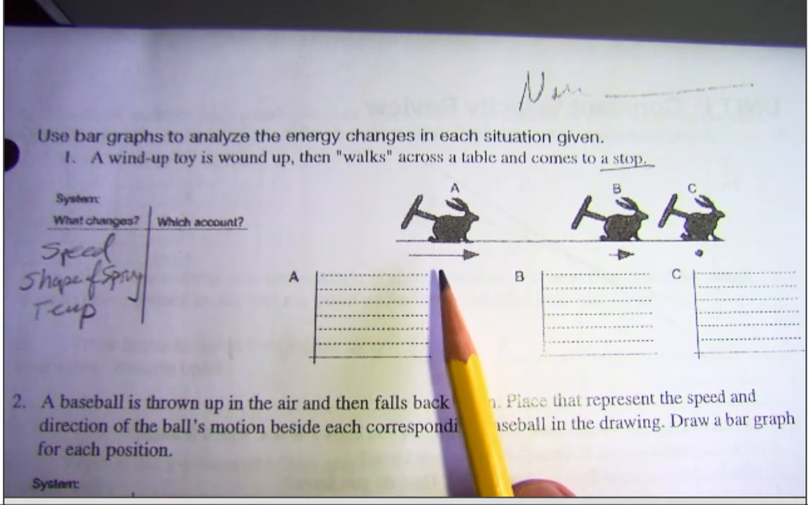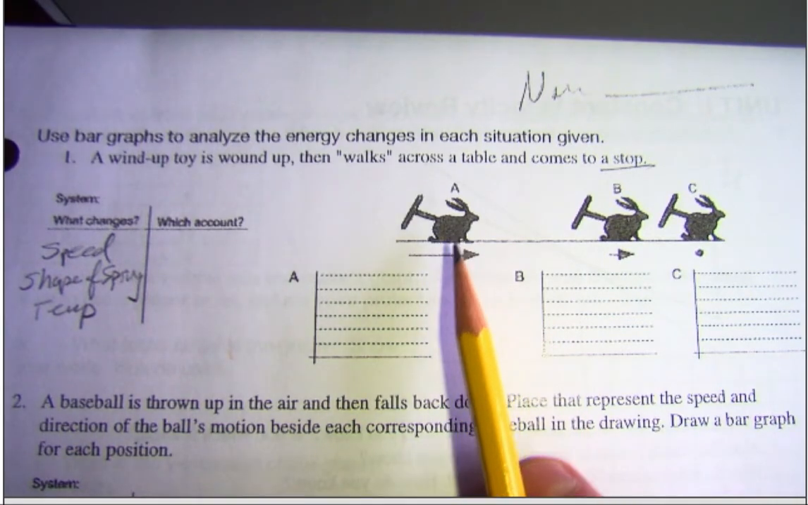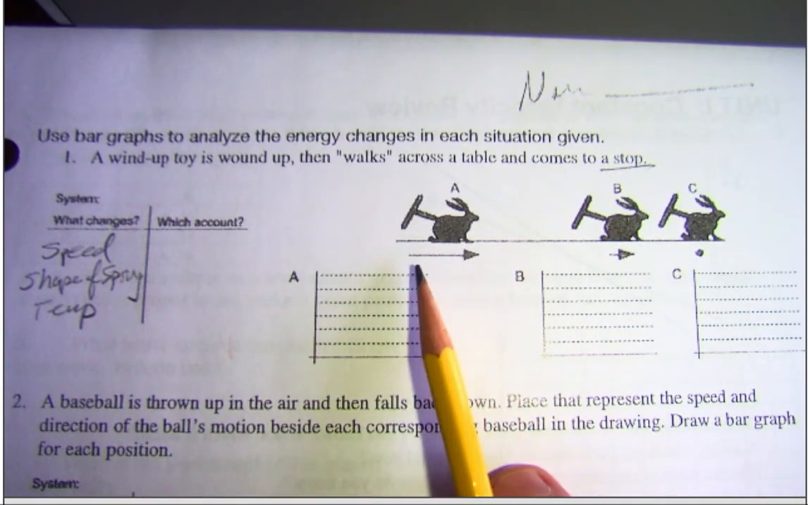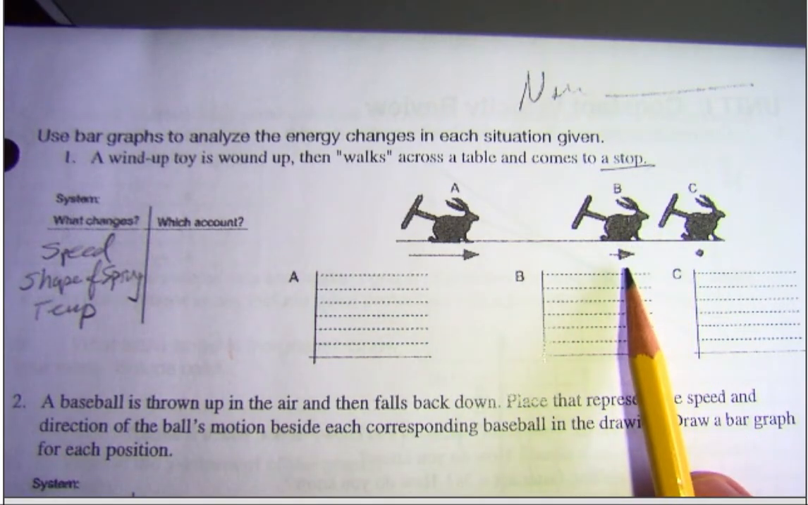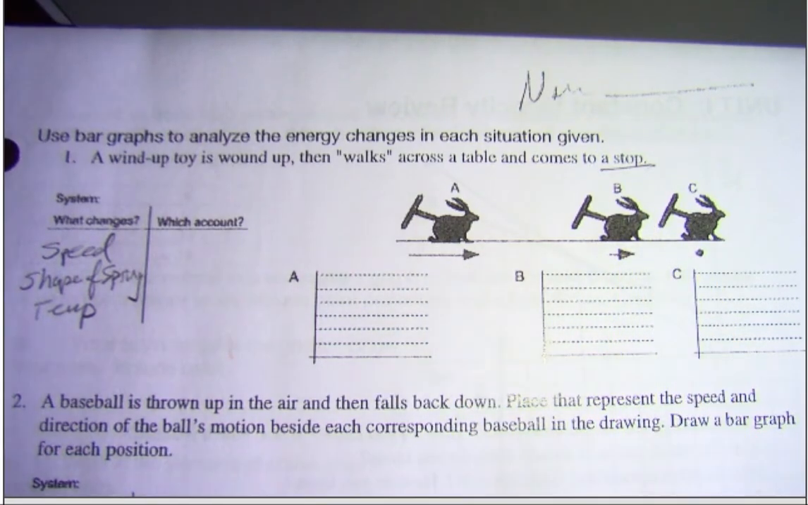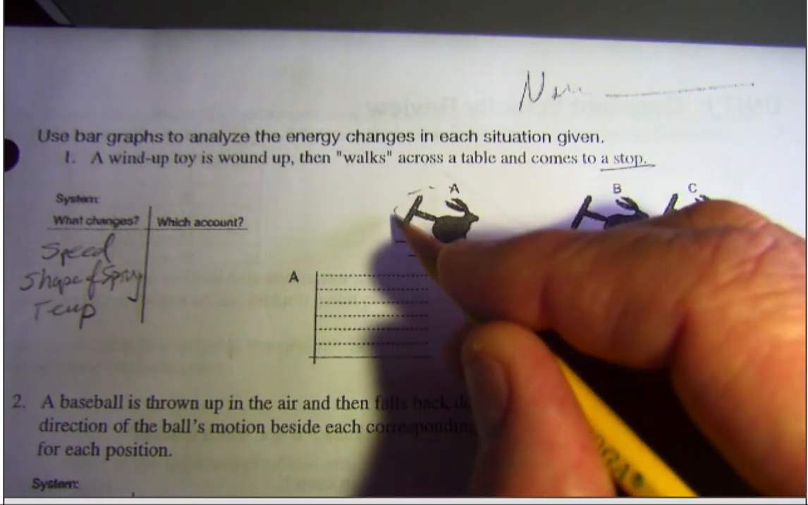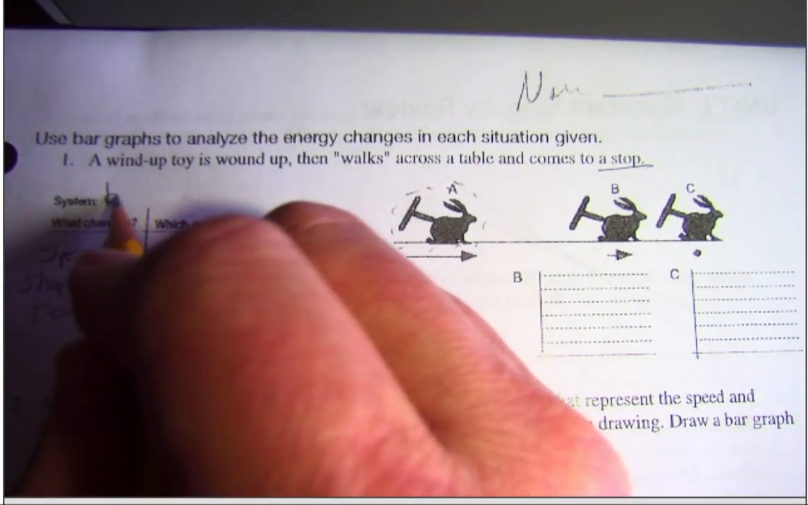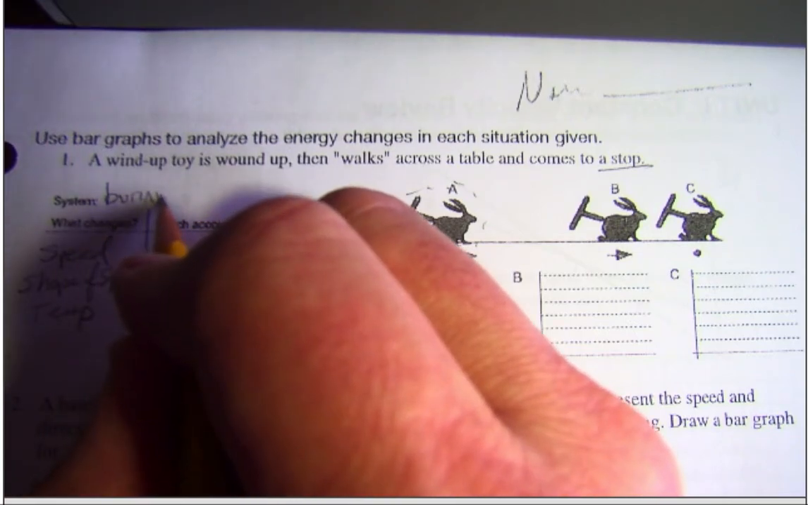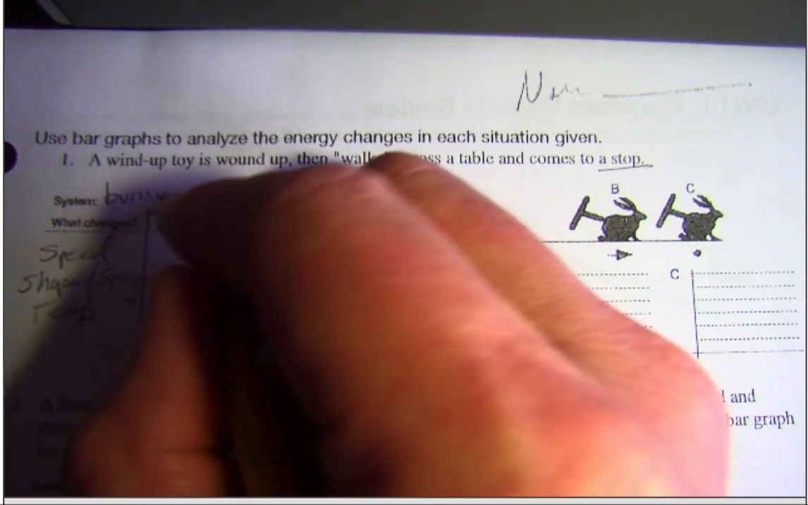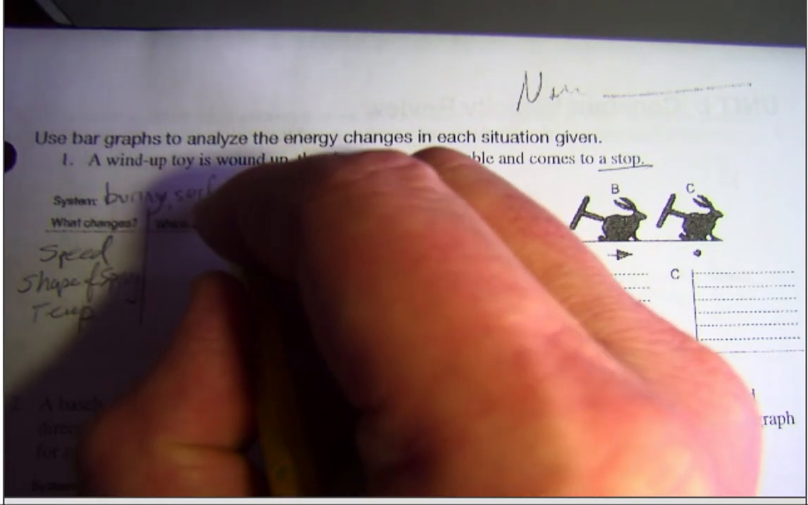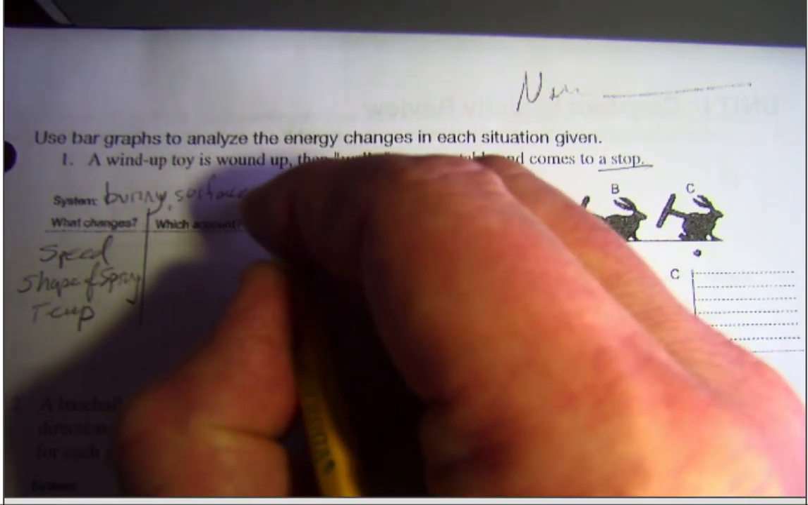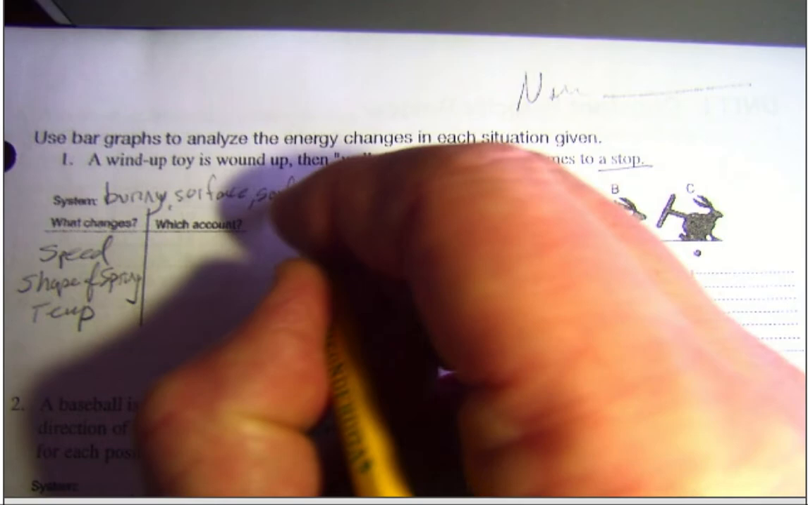We can see that the images below the bunny, we've got a long arrow suggesting it's moving fast, a shorter arrow suggesting it's moving slower, and the dot representing it's stopped. We want to always define our system with a dotted line and with words. We're going to say in this system that the bunny is part of our system, and then we'll need to include the surface and the surroundings because of increase in temperature.